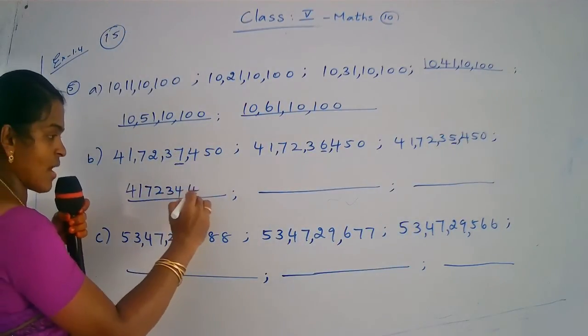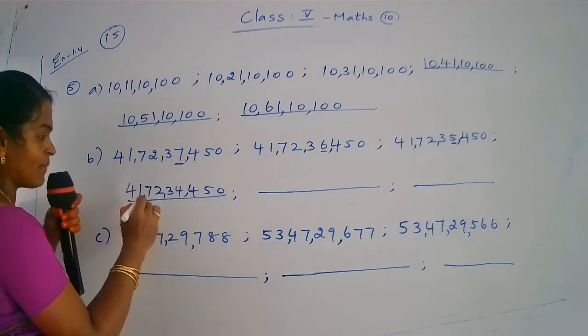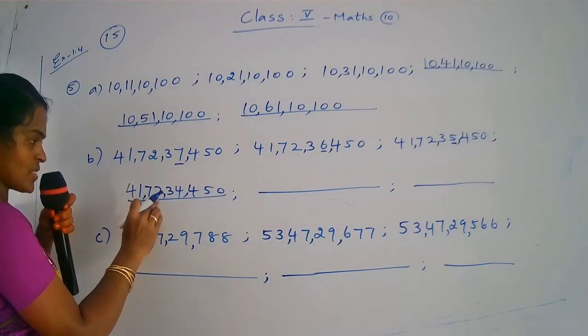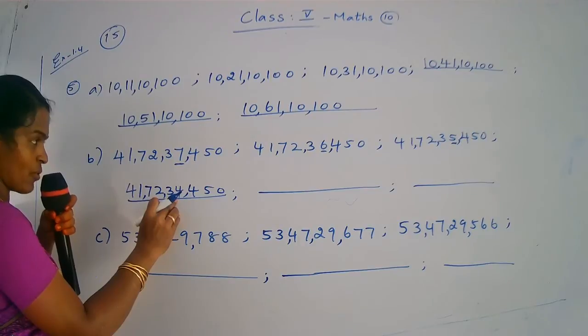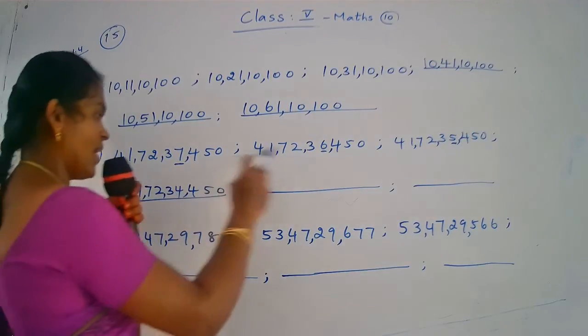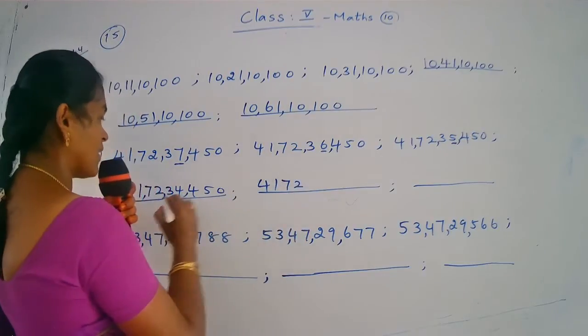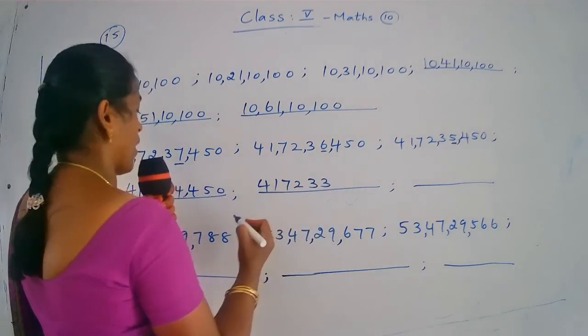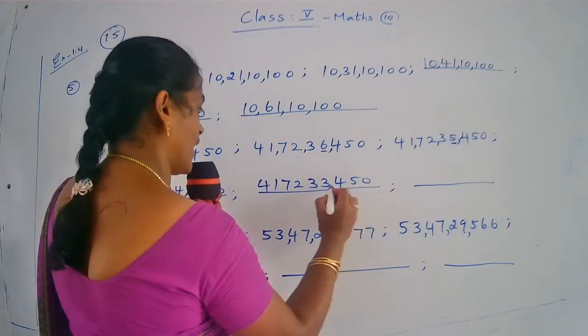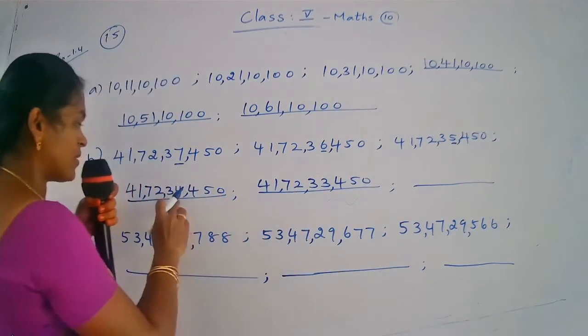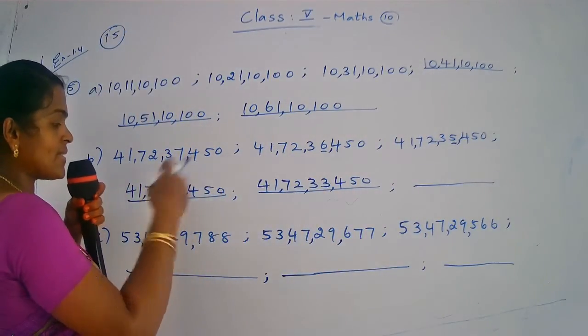Next ones periods are same. So now you read 41 crore, 72 lakh, 34,450. Next number 41 crore, 72 lakh, 33,450. Okay. In every number, 1,000 place is decreased.